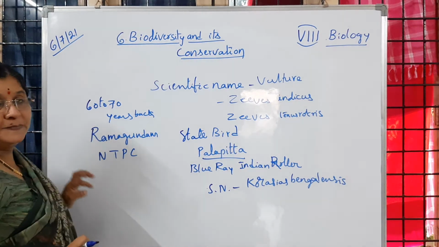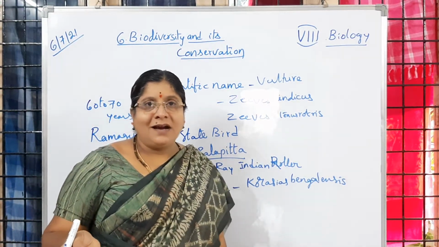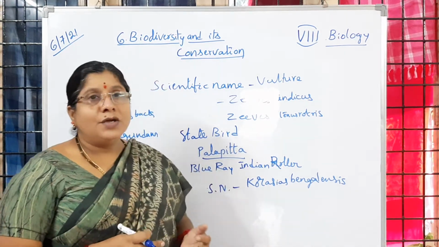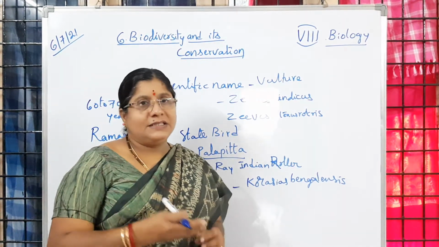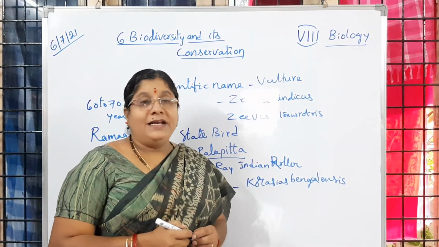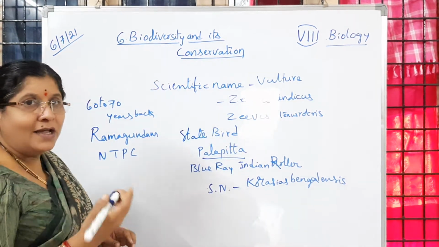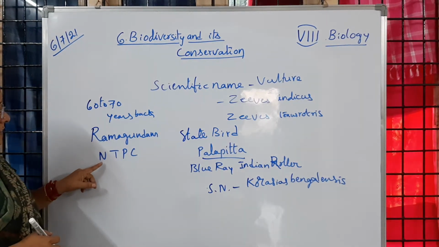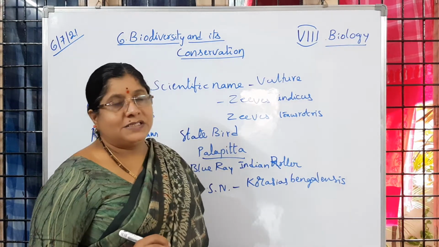It produces power using coal. We know that in our state coal mines are there, is it not? Singareni coal mines. With the help of coal we generate electricity, and we use that electricity for our daily routine. Is it clear to you? Electricity is needed for different works. So near Ramagundam, the National Thermal Power Corporation was started for the first time.